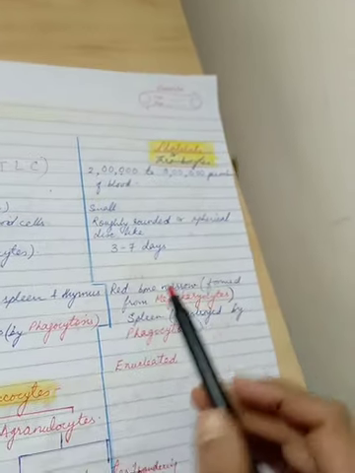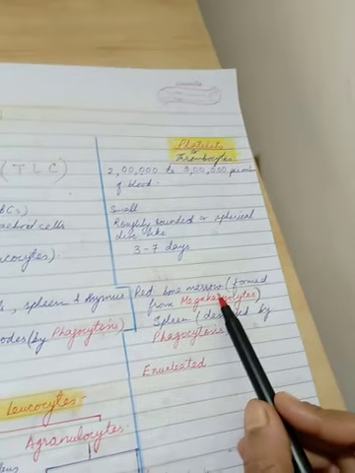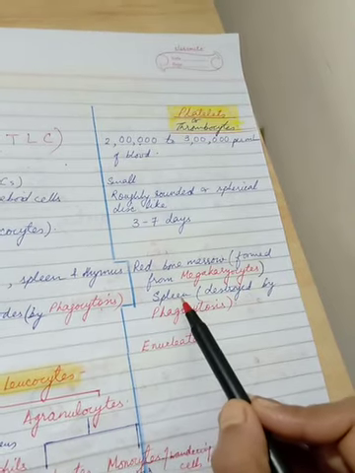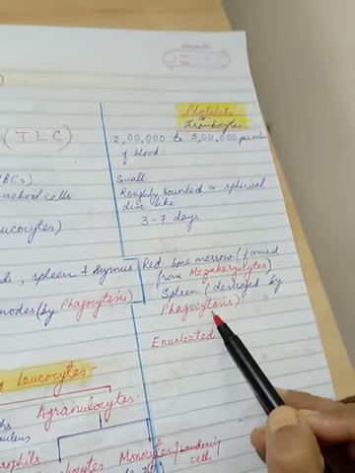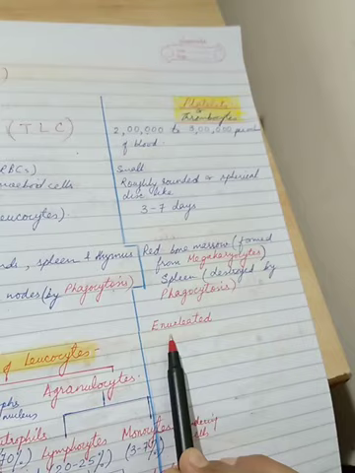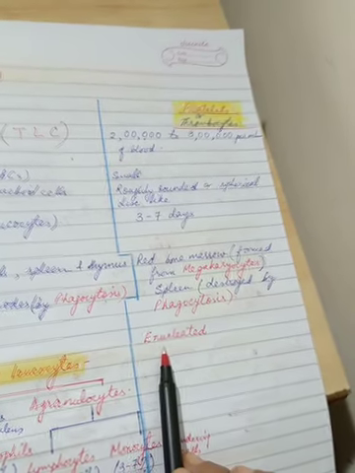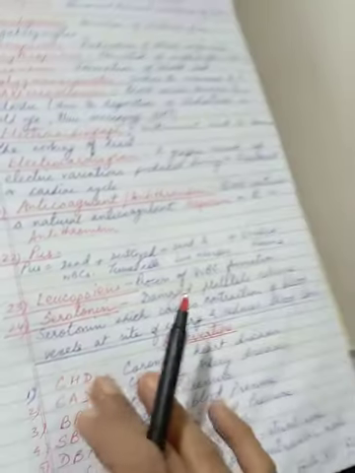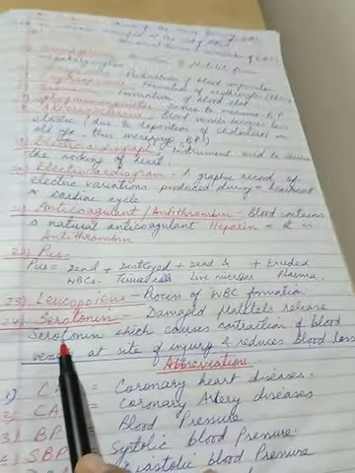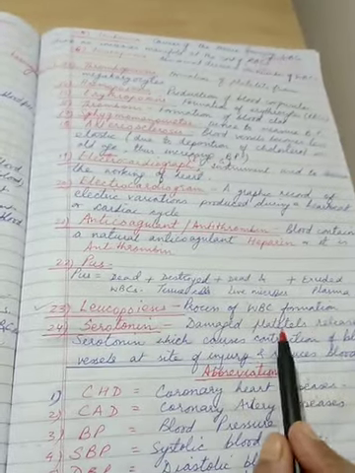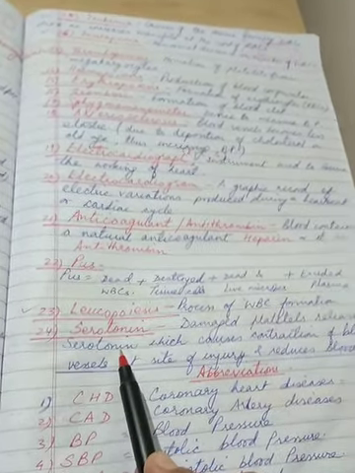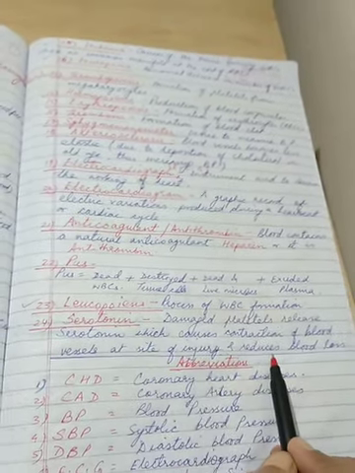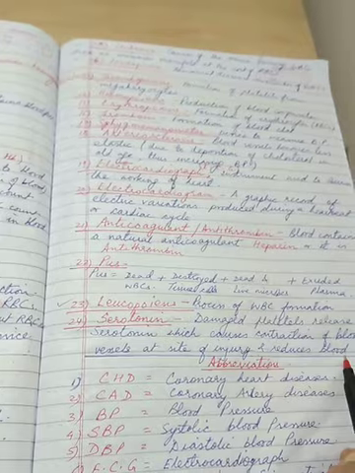Then they are formed in red bone marrow, that is, they are formed by the megakaryocytes, and destroyed in the spleen by phagocytosis. They are enucleated. And functions, they help in blood clotting. Also children, I had introduced a term last time, let me remind you here, serotonin. Damaged platelets release a substance called serotonin. This causes contraction of blood vessels at the site of injury and reduces the blood loss.